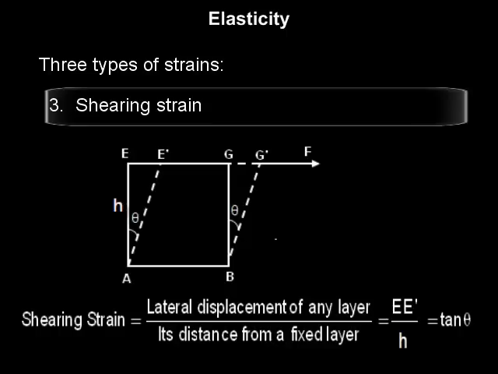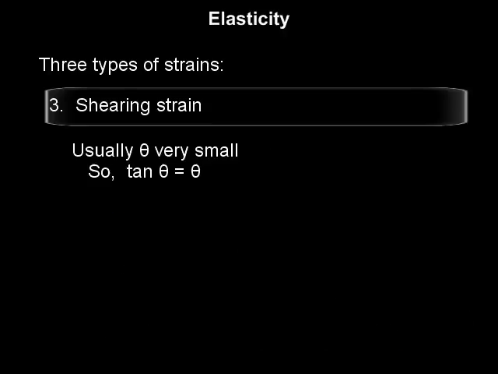It can be seen from the figure that EE dash is the opposite side of angle theta and H is the adjacent side. Hence EE dash upon H is tan theta, or shearing strain is tan theta. Usually theta is very small. For small values of theta measured in radian, tan theta is approximately equal to theta.